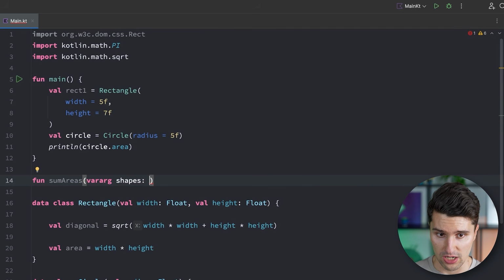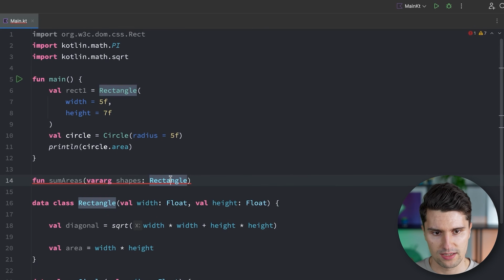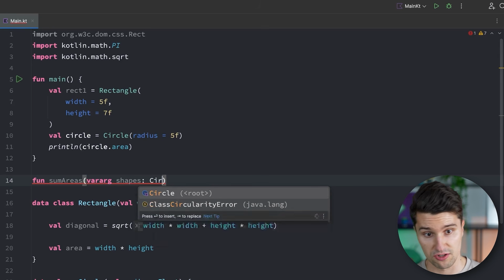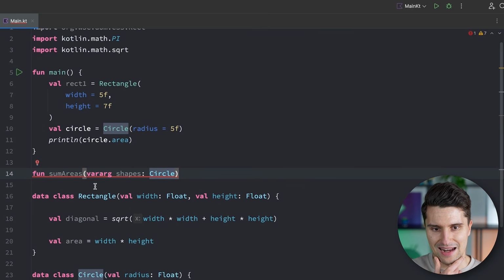And if the type of the shape is Rectangle, can we also sum up the area of a circle, together with the shapes of rectangles? If we make this a Rectangle type here, then we can only sum up the areas of rectangles. If we make this a Circle type, we can only sum up the areas of circles. But how do we get this together so that we allow this function to receive any type of shape?